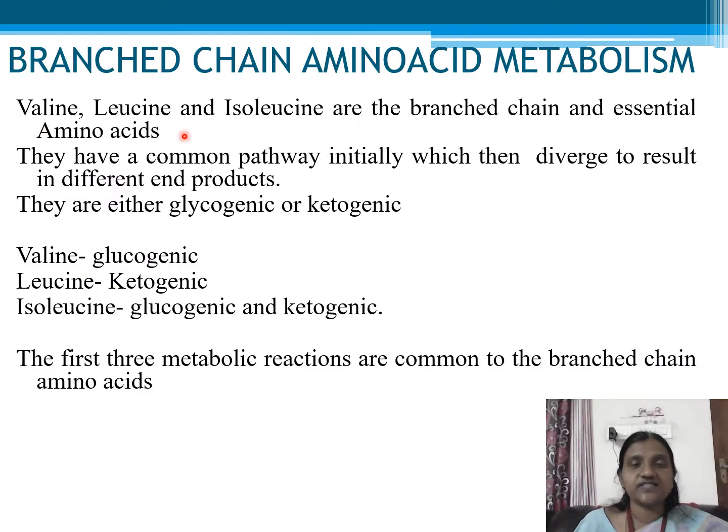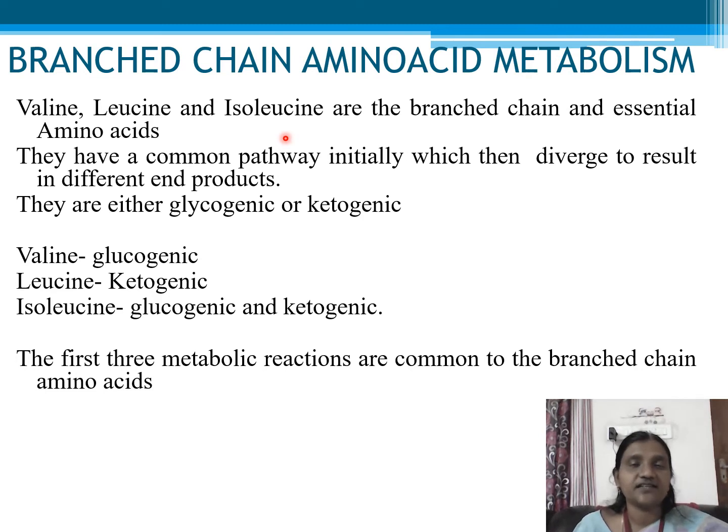Valine, leucine and isoleucine are the branched chain and essential amino acids. These amino acids have an initial common pathway to some extent and later on they diverge during their catabolism to give rise to various products. These amino acids are either glucogenic or ketogenic.